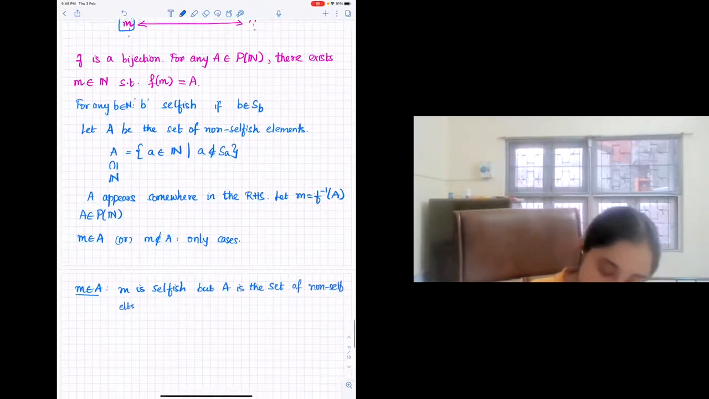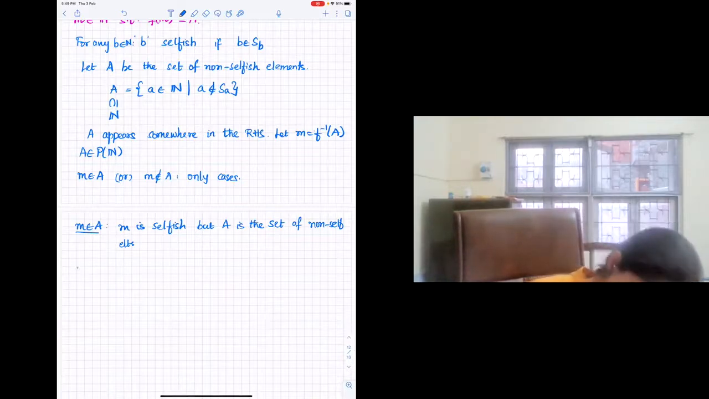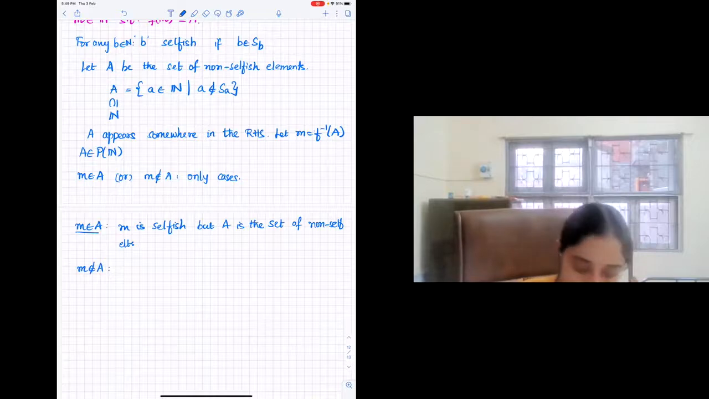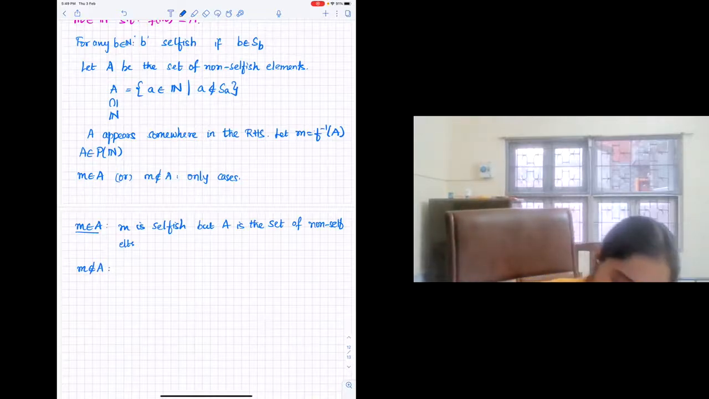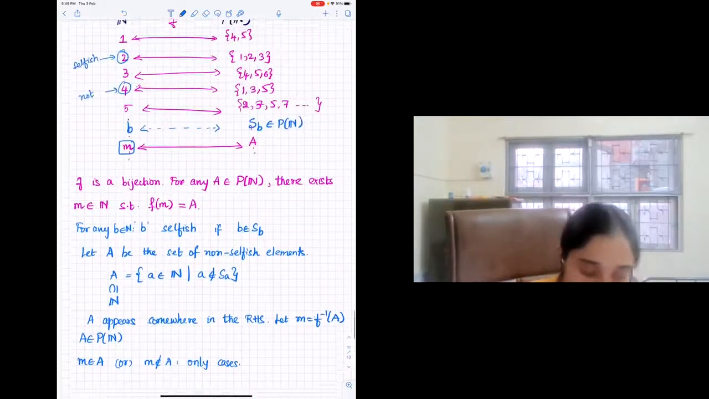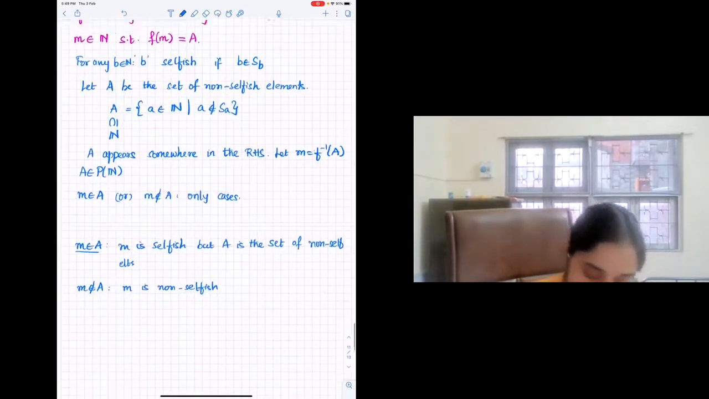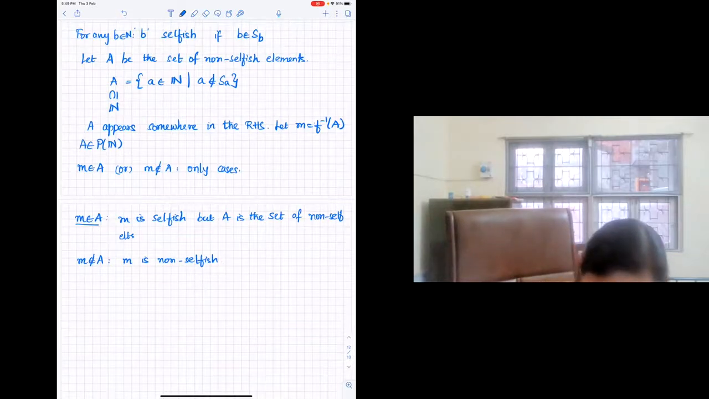So this is not possible. So M in A is not possible. So M not in A is also not possible. But if M is not in A, then we know that M is non-selfish. When we say selfish or not selfish, this is with respect to the bijection F. Under F, M does not map to a set that contains M itself. M is non-selfish.